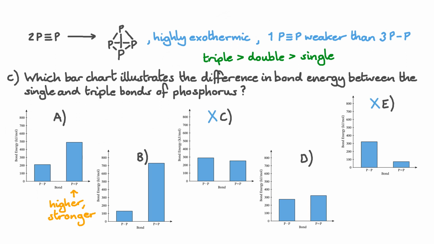Bar charts C and E both have higher bars for the PP single bond, so they can't be true. And when we look at bar chart B, we can see the other piece of information we know from the previous parts isn't true. The PP triple bond is much greater than 3 times the bond strength of the PP single bond. So this is not correct either. This just leaves us A and D, where we see a much more substantial difference between the bond energy of the PP triple bond and the PP single bond in bar chart A. The difference in bar chart D is too small. It's only A that shows roughly the relationship we'd expect between a single and triple bond strength.